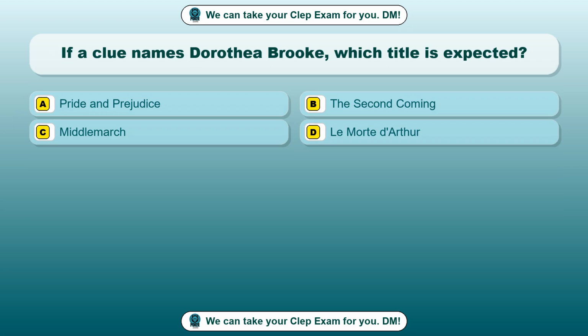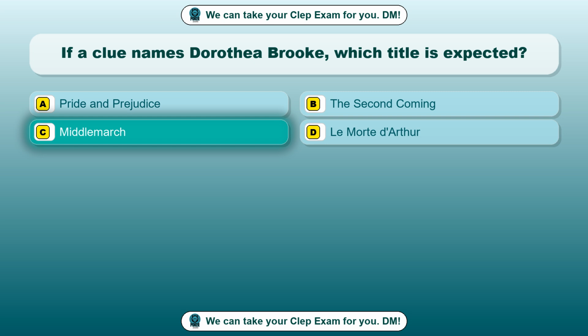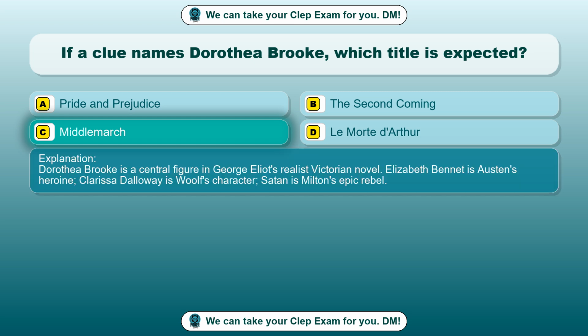Clue. Question 18. If a clue names Dorothea Brooke, which title is expected? Option A, Pride and Prejudice. Option B, The Second Coming. Option C, Middlemarch. Option D, Le Morte d'Arthur. The correct answer is option C, Middlemarch. Dorothea Brooke is a central figure in George Eliot's realist Victorian novel. Elizabeth Bennet is Austen's heroine, Clarissa Dalloway is Woolf's character, Satan is Milton's epic rebel.